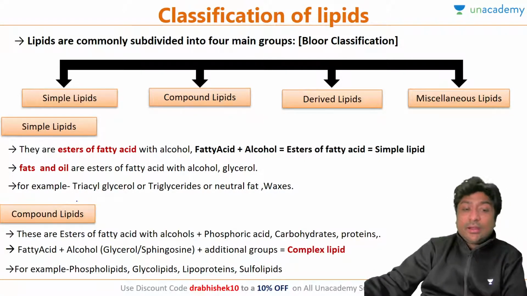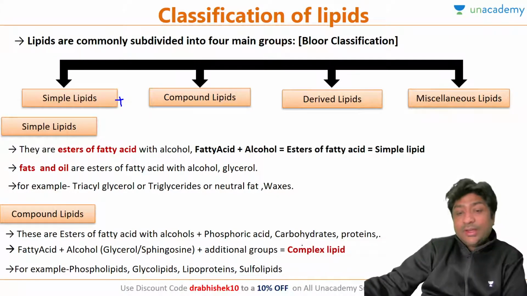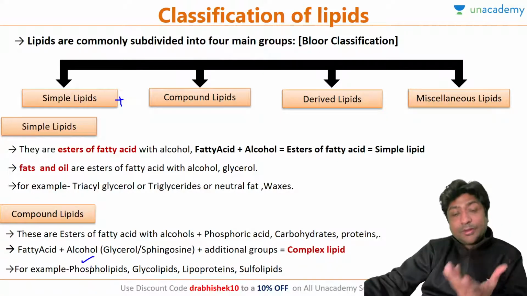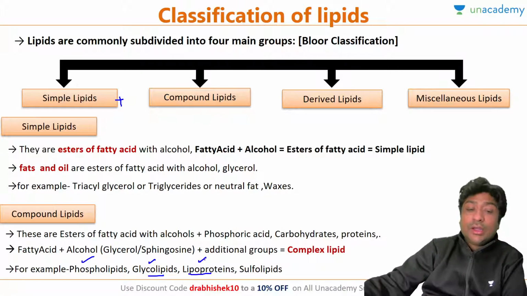And compound lipids, we know that these are basically simple lipids with a prosthetic group. Anything attached to the simple lipid. For example, if you have phosphate attached, it will become phospholipid. If they have a carbohydrate molecule attached, they will become glycolipid, or proteins attached, they will become lipoproteins, or sulfur attached, they will become sulfolipids.